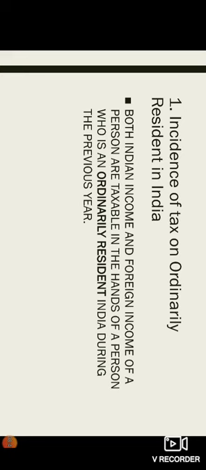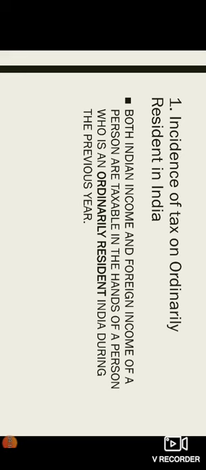If a person is ordinarily resident in India, on what all income does an ordinarily resident have to pay tax? Suppose you are ordinarily resident. On what all kinds of income are you liable to pay tax? Both Indian income and foreign income of a person are taxable in the hands of a person who is an ordinarily resident of India during the previous year.